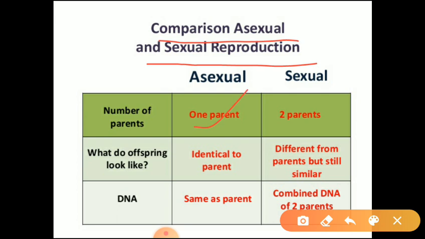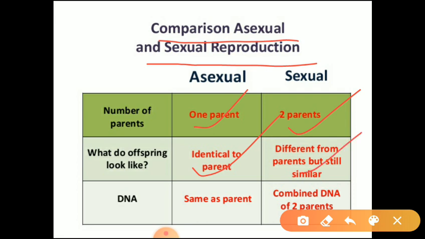Whereas in sexual reproduction there are two parents. What do offspring look like in asexual reproduction and sexual reproduction? In asexual reproduction, offsprings are identical to parents, whereas in sexual reproduction, offsprings are different from parents but still similar.